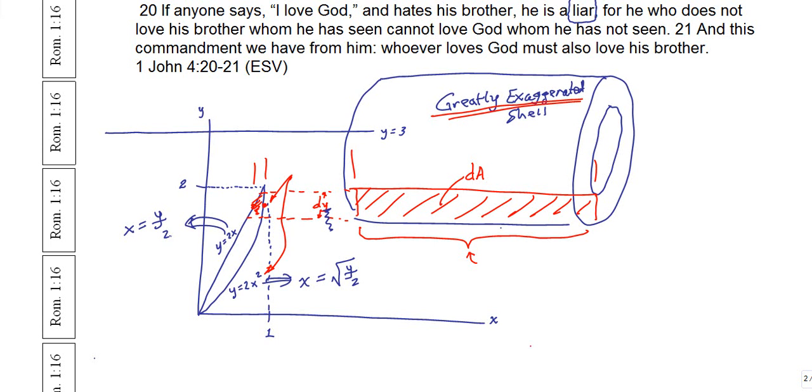And so really, this dimension that I was interested in, the length of that strip, is going to be radical y over 2 minus y over 2. Okay, that's that length. So the dA is going to be the length, radical y over 2 minus y over 2, times the differential height of that, which is dy. That's my dA. Now the other thing I need to do is, as I spin this differential area about the line y equals 3, I'm generating my shell.